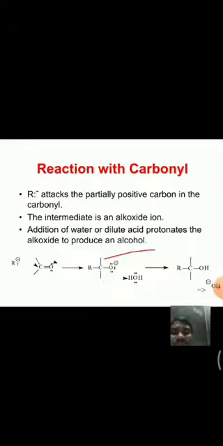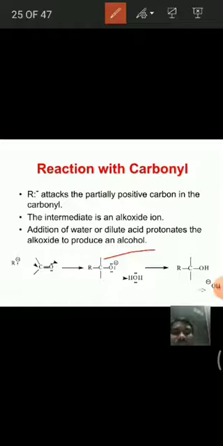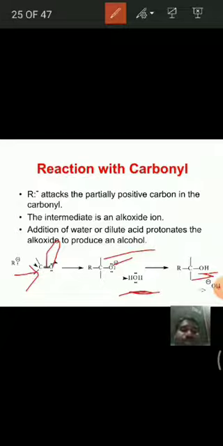The R minus attacks the carbonyl carbon, and this double bond goes to oxygen. It gets a negative charge, an alkoxide ion, and with water we get the OH group.